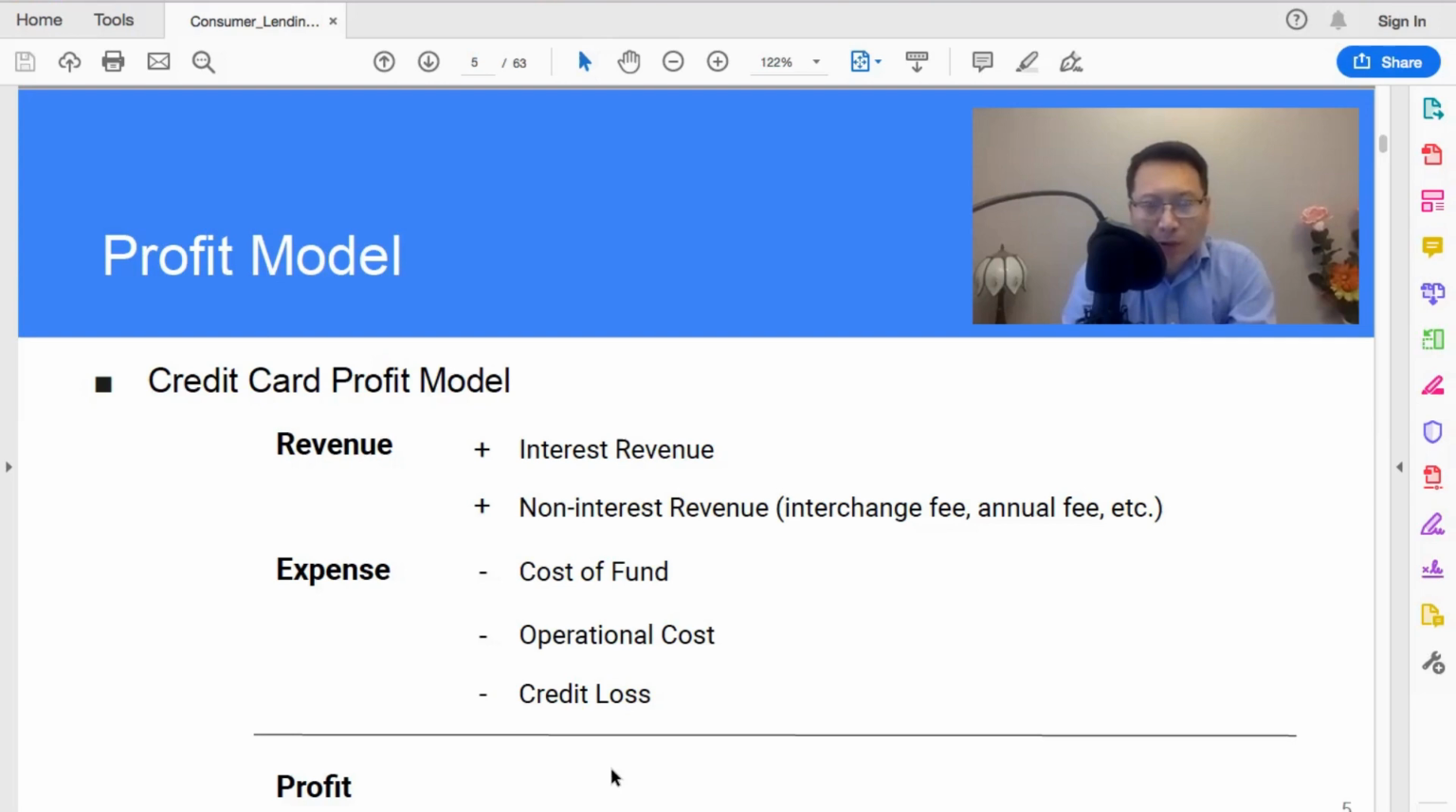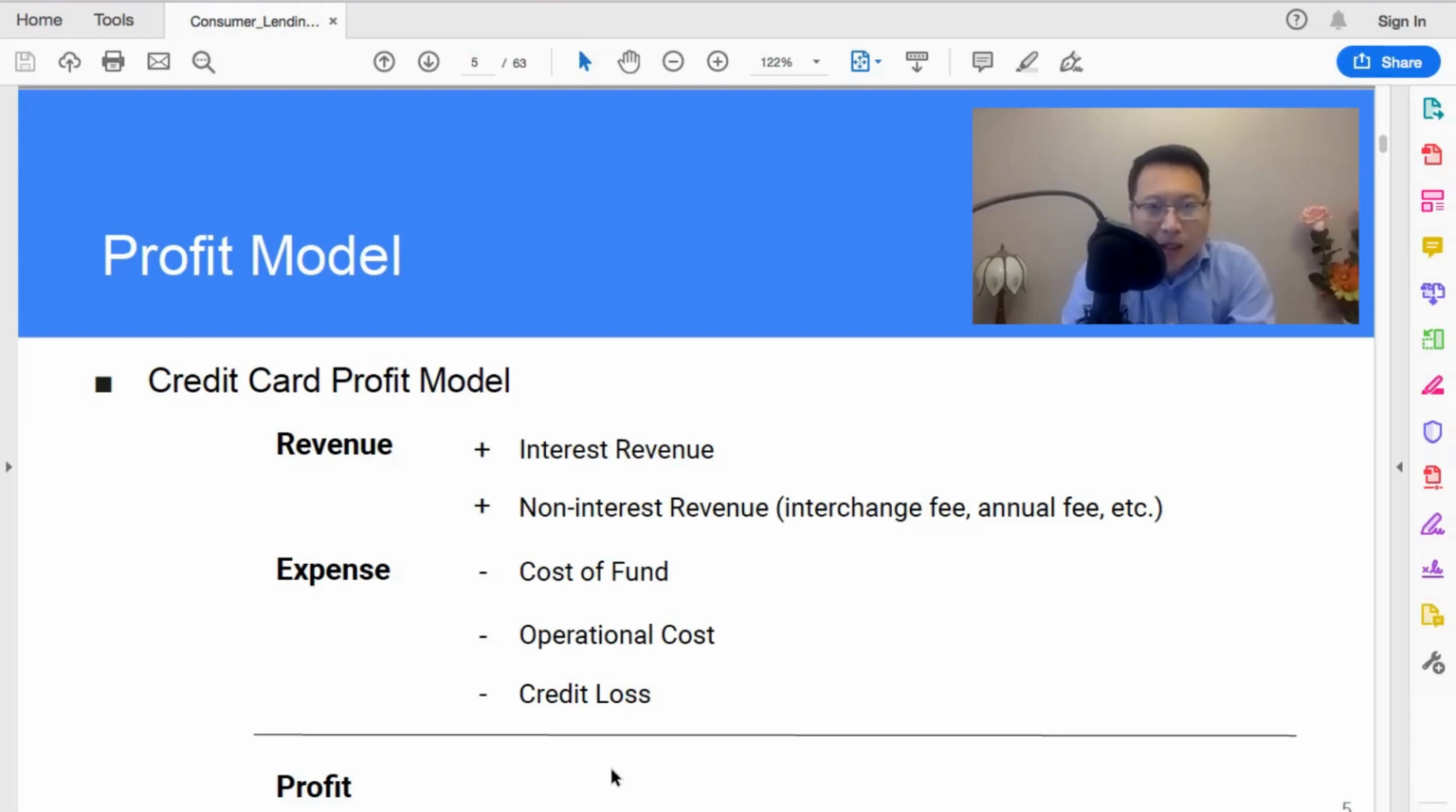Next one is operational cost. This is a bigger item. This includes all the people working for the credit card business. In this case, then there's a call center, right? So all the system, all the telephone, computer systems, supporting the operations, the credit card hosting system, right? Produces the statement, letters, all of those, they are part of the operational cost.